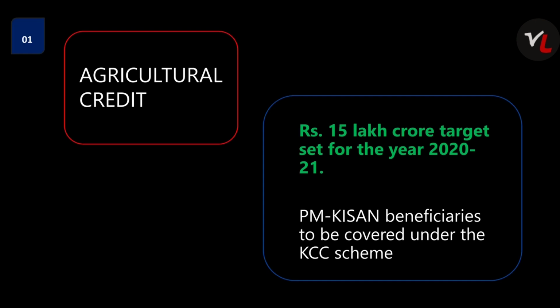First point is agricultural credit. In this section, 2 points to be remembered. First one is rupees 15 lakh crore is the target set for agricultural credit. So, to boost the agriculture sector, 15 lakh crore target is set as the credit limit for 2020-21. Second one is PM Kisan beneficiaries to be covered under the Kisan credit card scheme. These two are the important points regarding agriculture credit. So, expansion of credit in agriculture is targeted by this.